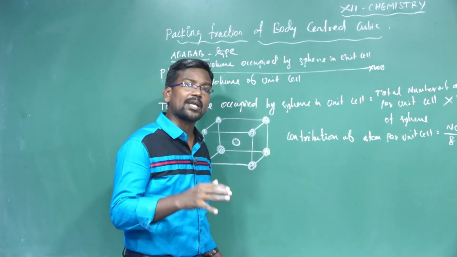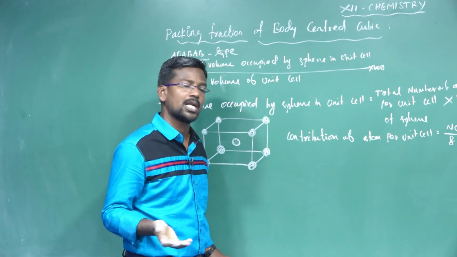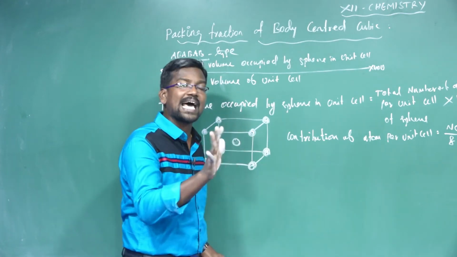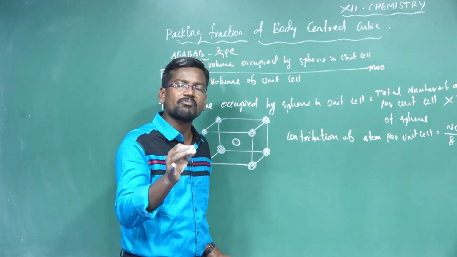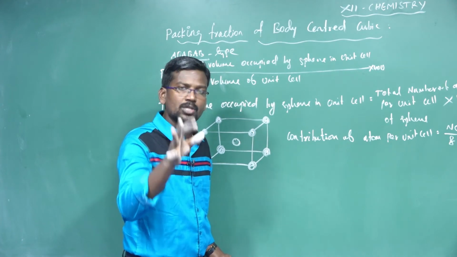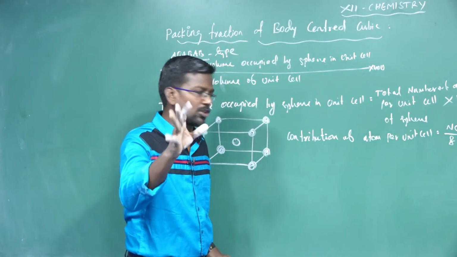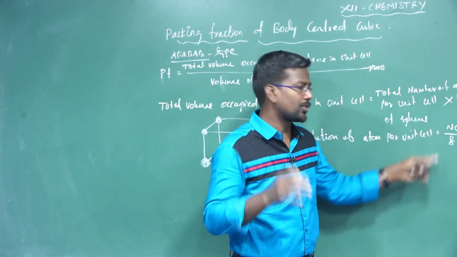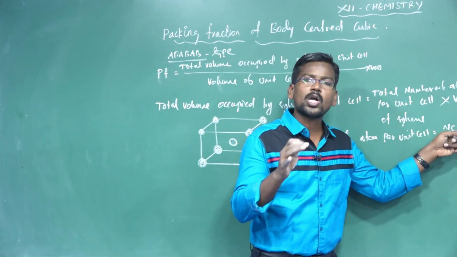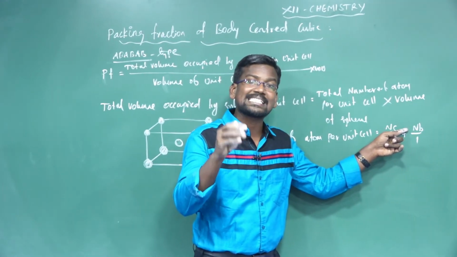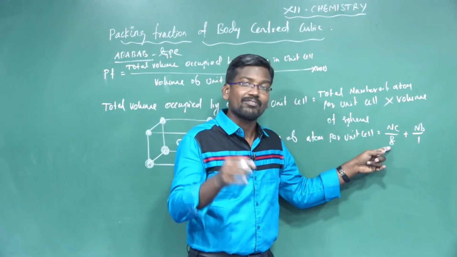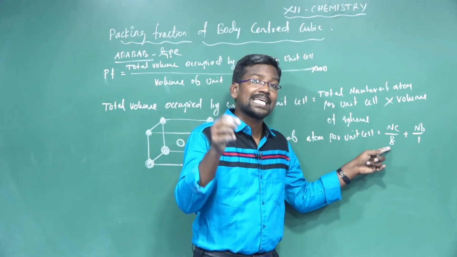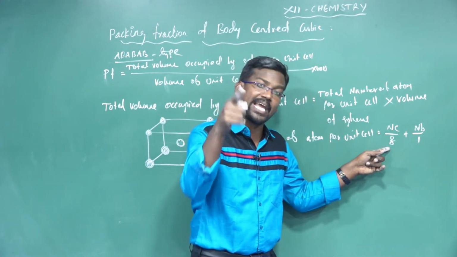NB is the number of atoms at the body center.